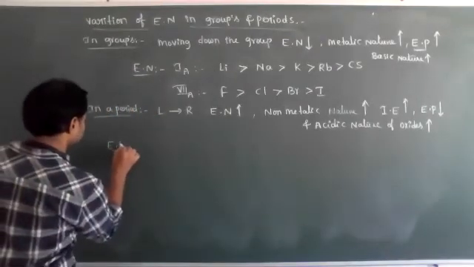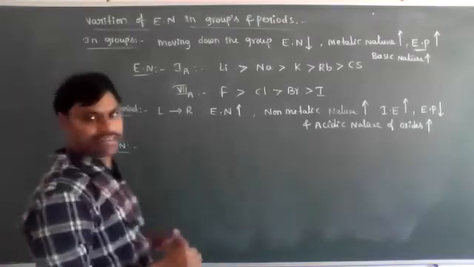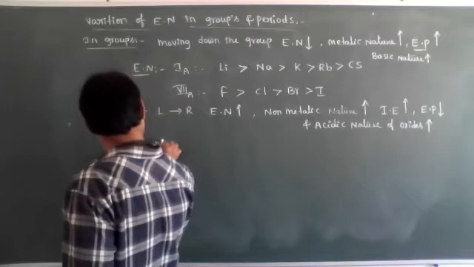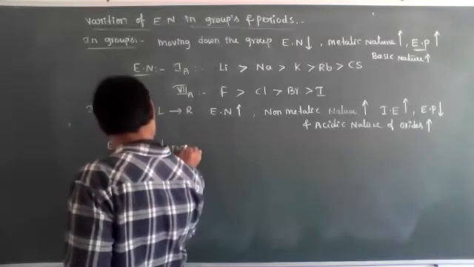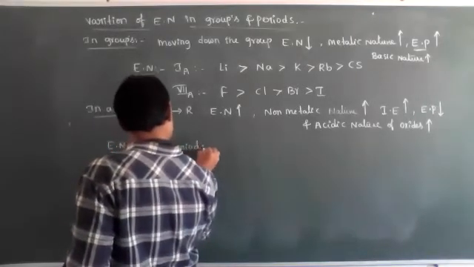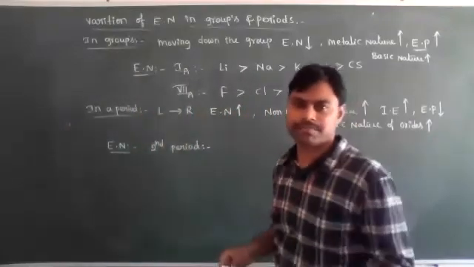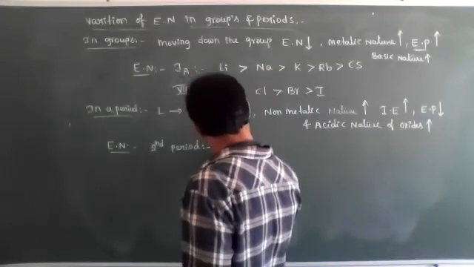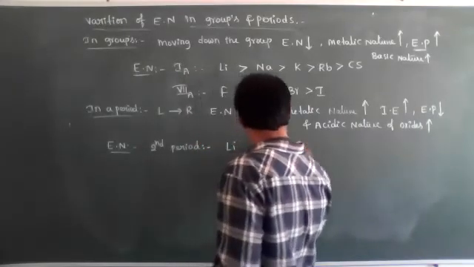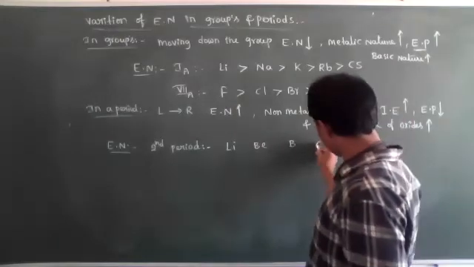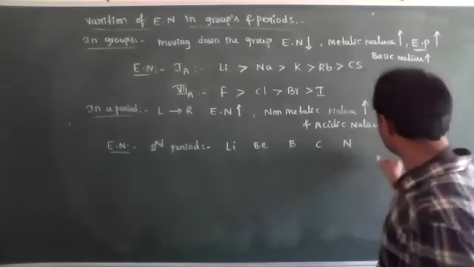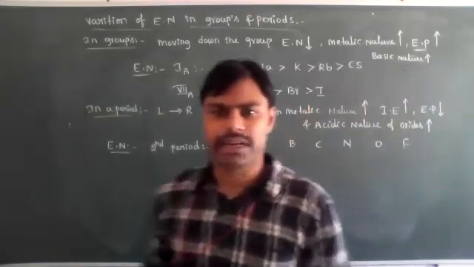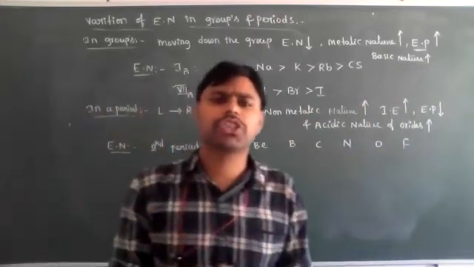Example, the electronegativity order you have to take in the second period. In second period elements, what are the second period elements, dear students? Lithium, beryllium, boron, carbon, nitrogen, oxygen and fluorine. See, don't compare the zero group elements.